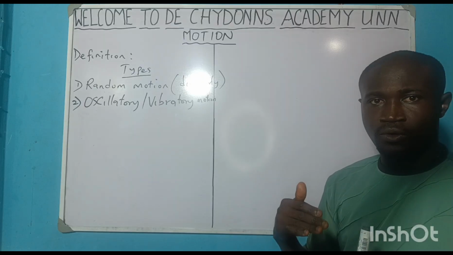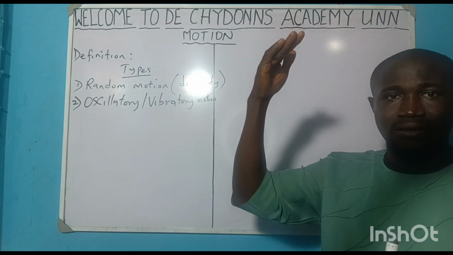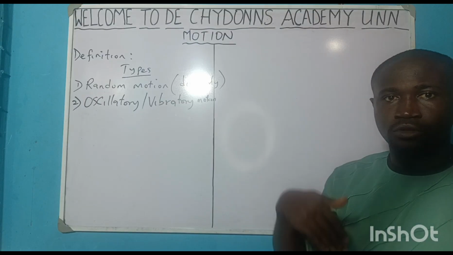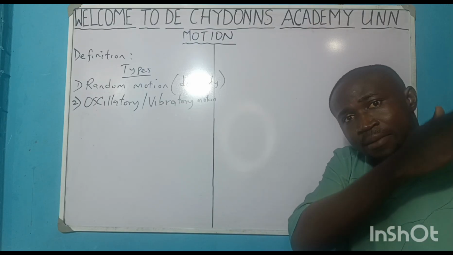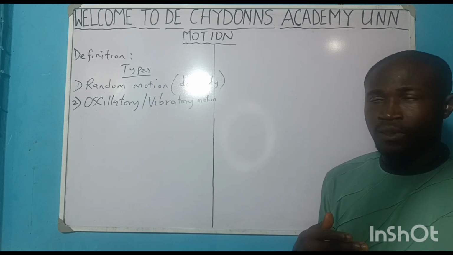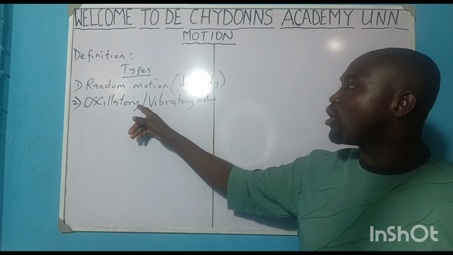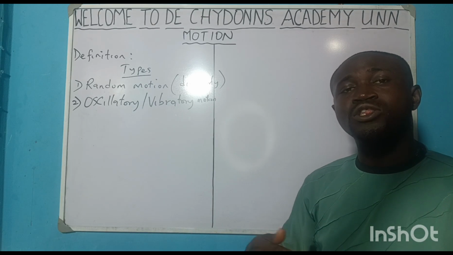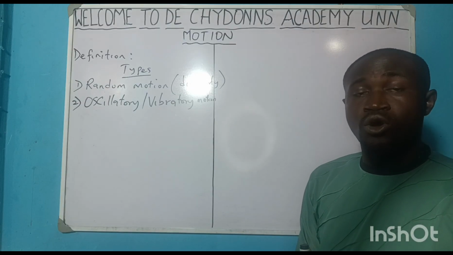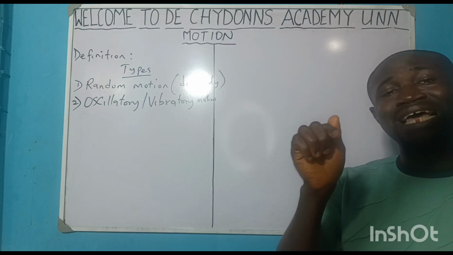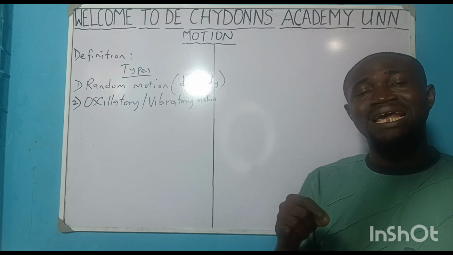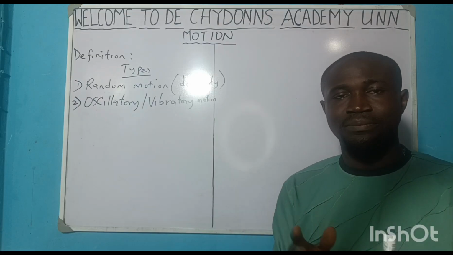To and fro. The to and fro can be vertical. Yes, it can be in a vertical pattern. Or it can be horizontal. So when we talk about oscillatory or vibratory motion, it is a to and fro motion of a body whose acceleration is directed towards the center of fixed position and is directly proportional to displacement.